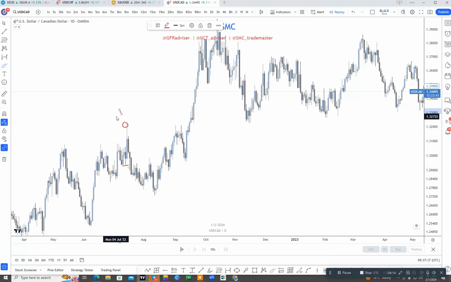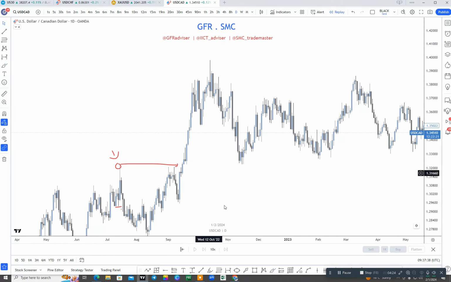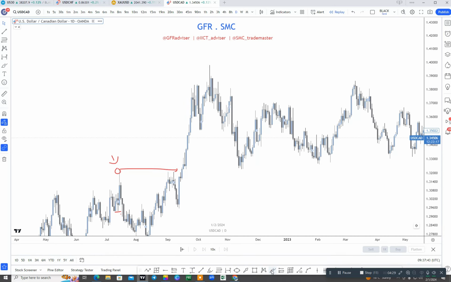After confirmation of that high, the market again broke the same high, which is called a breakout of structure. After that breakout of structure, the market created a new high, which was at this point. Why is this our new high? Because after that high, the market reversed back and took out its last pullback low, which is called IDM. If you don't know what IDM is, I have another video on my YouTube channel related to IDM. You can watch that video to learn deeply about it.